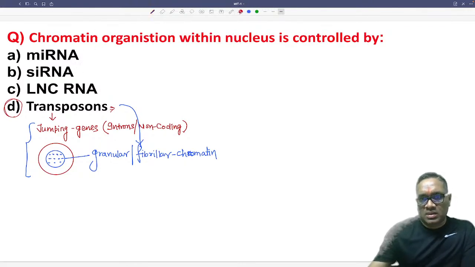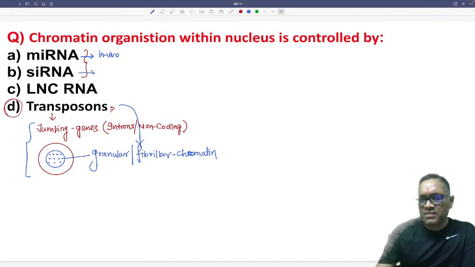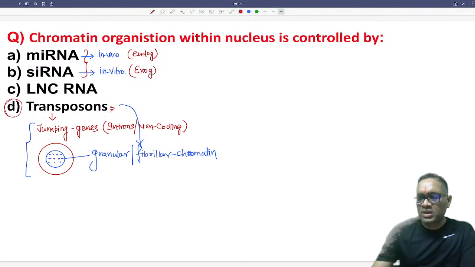MicroRNA is a non-coding RNA. MicroRNA and small interfering RNA are the same thing. The only difference is microRNA is present in our human body, it is in vivo, and small interfering RNA is something we have taken outside, which is in vitro. So microRNA is endogenous and small interfering RNA is exogenous, outside the body, right?